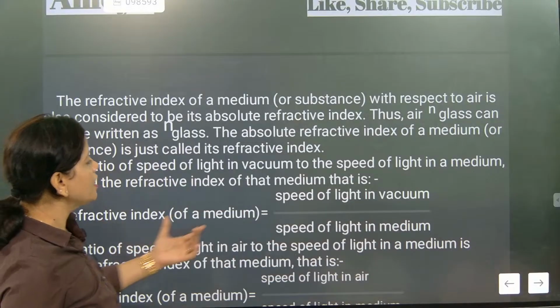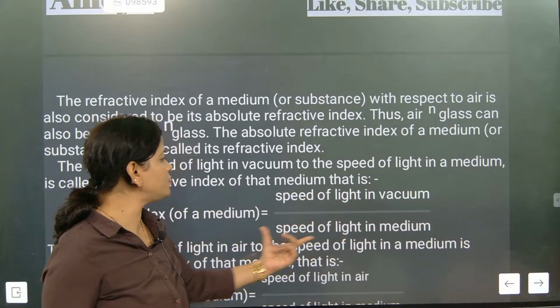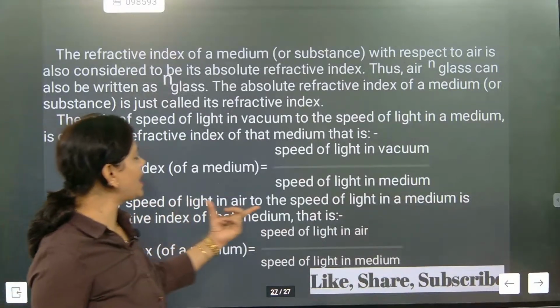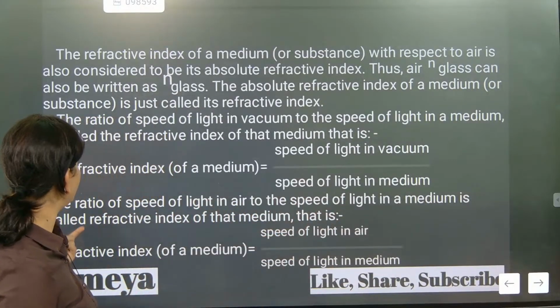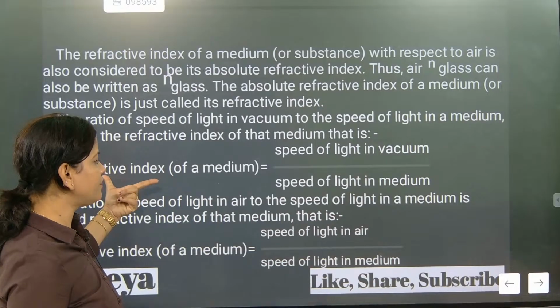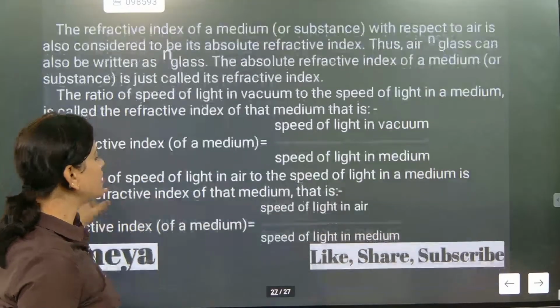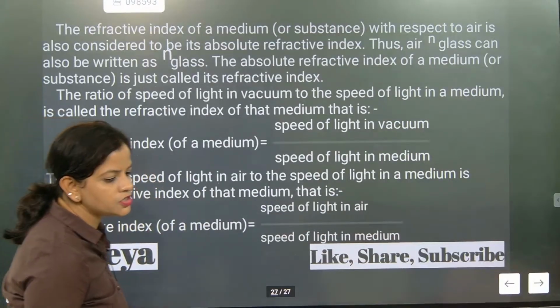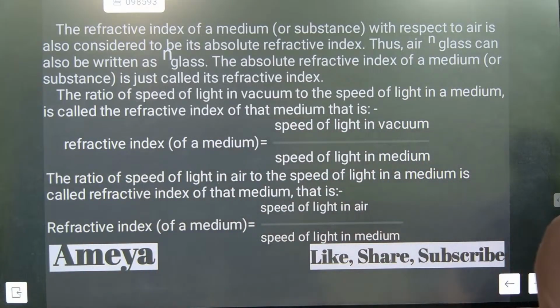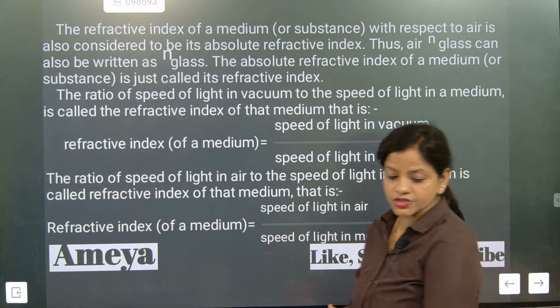So we will check the speed of light in vacuum and the speed of light in medium. The ratio of the speed of light in air to the speed of light in medium is called refractive index, the absolute refractive index. The relative part we have understood. So now we have finished the refractive index part. Understood now? So the refractive index section is over.